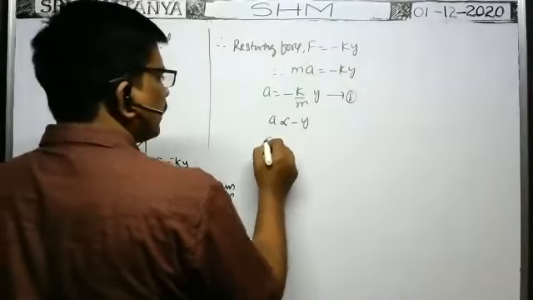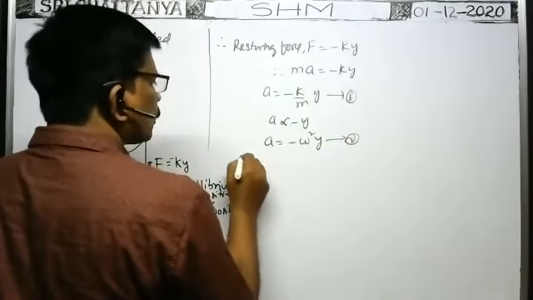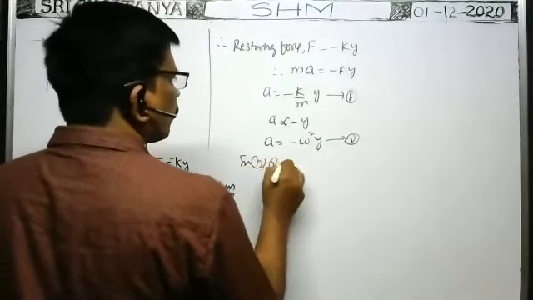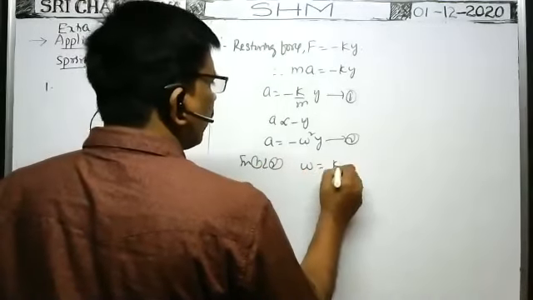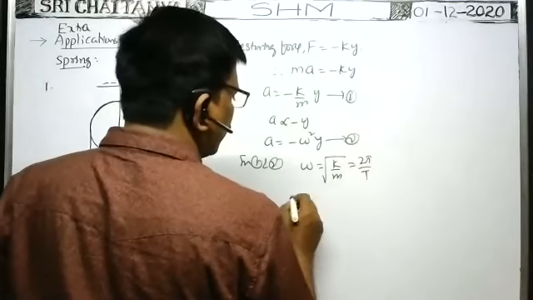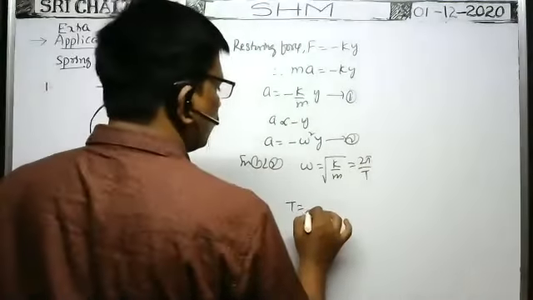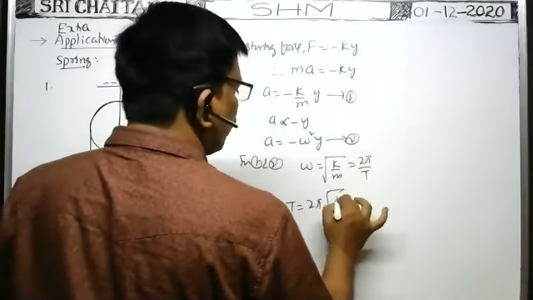Therefore we can use the general formula a is equal to minus omega square into y, equation 2. When you compare these two, 1 and 2, omega square is equal to k by m, or omega is equal to root k by m, that is equal to 2 pi by capital T. Then the time period of the load attached to the spring is 2 pi into square root of m by k.